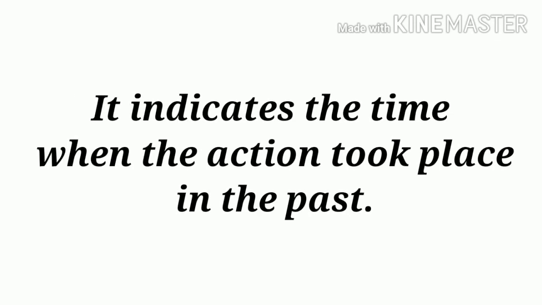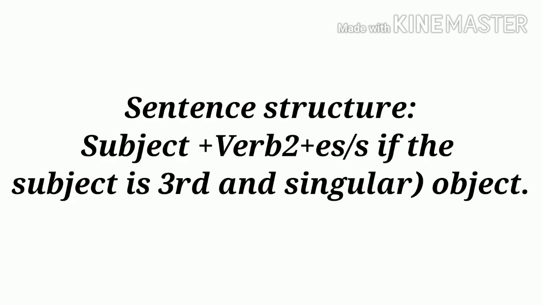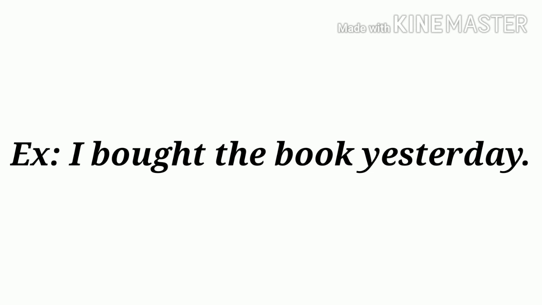It indicates the time when the action took place in the past. The sentence structure: subject plus verb form number 2, es or s if the subject is third person singular, plus object. For example, I bought the book yesterday. Here, yesterday indicates the time in the past. So it is simple past tense.